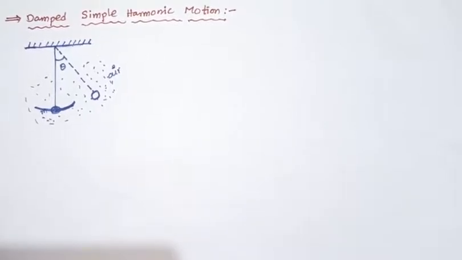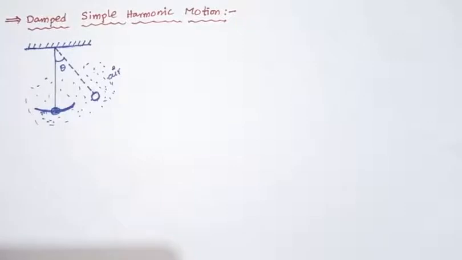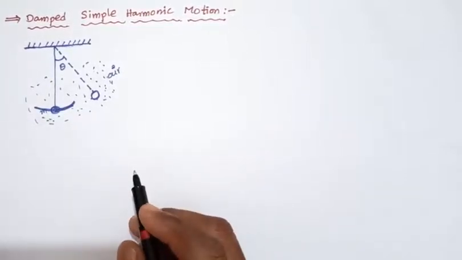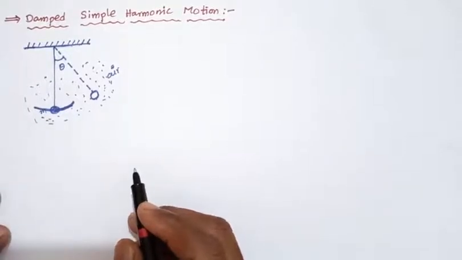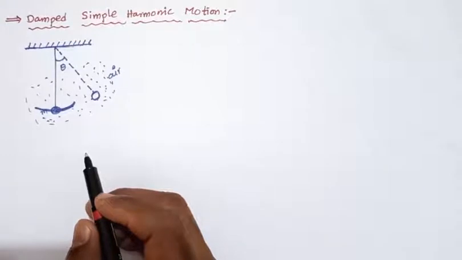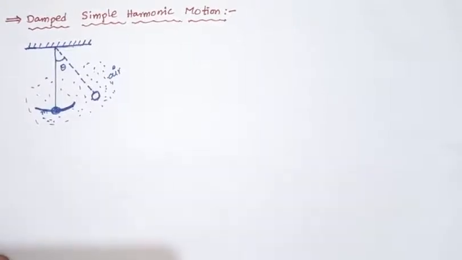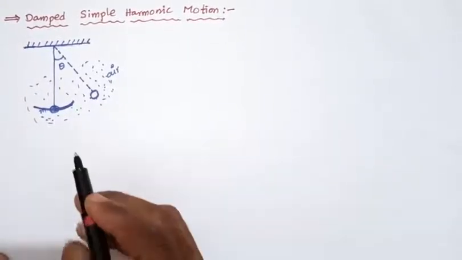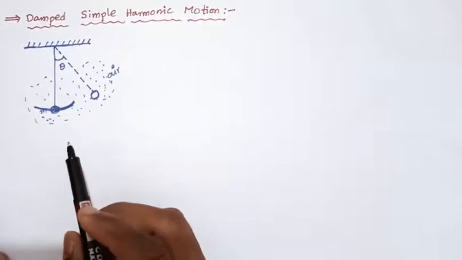The frictional force is very small. With small damping, the oscillations remain approximately periodic.